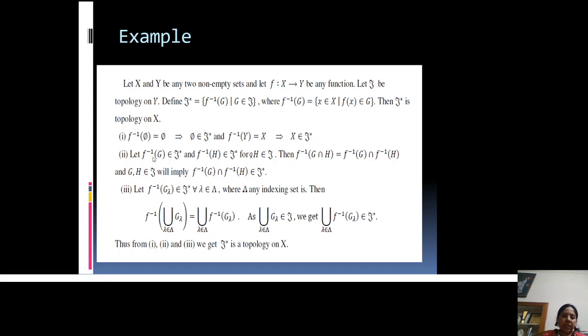For the second property, let us take any two members of τ star. Any two members of τ star are of the type f inverse G and f inverse H, where G and H both belong to τ.